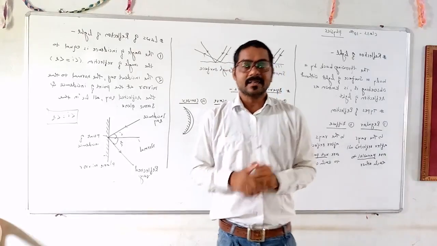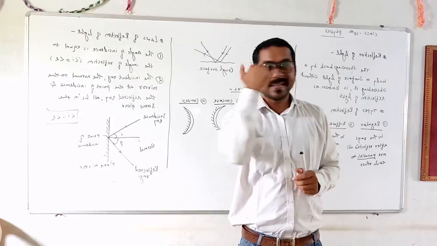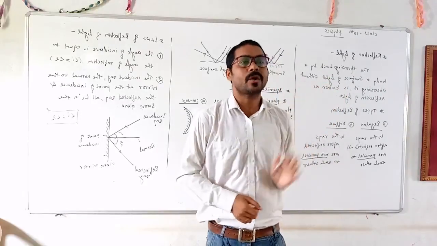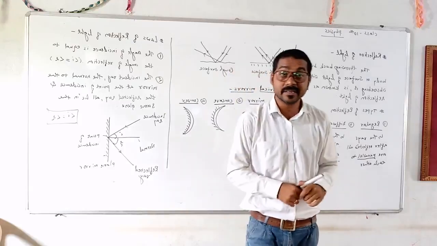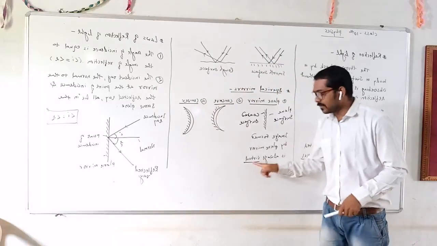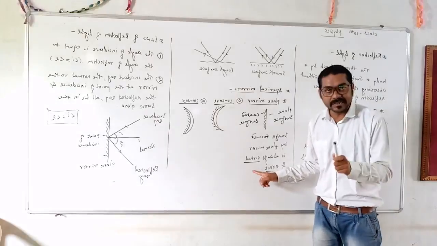It means that the left looks like a right and the right looks like a left. This is called lateral inversion. Other things have no change. This is the virtual image, not a real image.